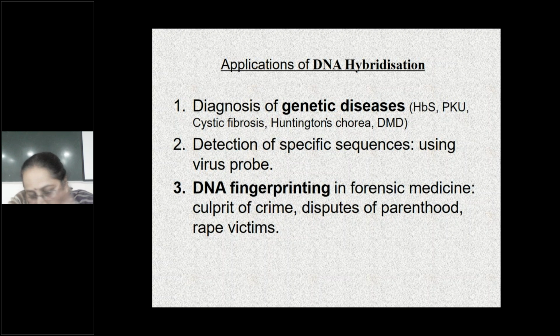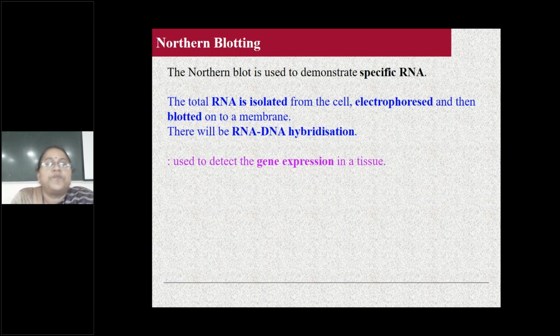Third one, DNA fingerprinting in forensic medicine. Culprit of crime, disputes of parenthood, rape victims. So it's not only blood. In a rape victim, blood or hair or semen, anything you can take. That is about Southern blotting. Southern blotting is to detect what? DNA. Northern blotting is for RNA. Okay.